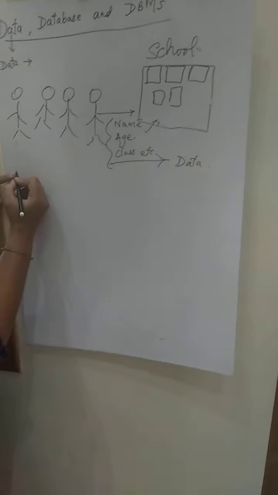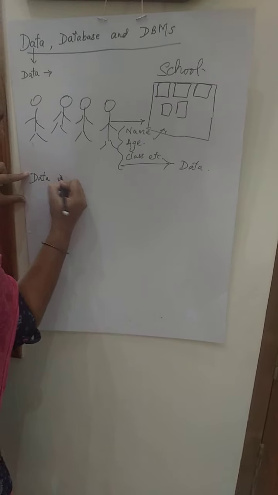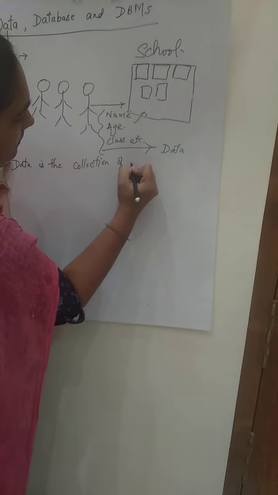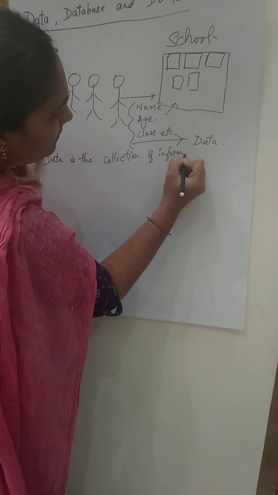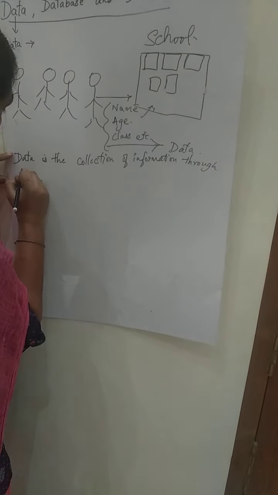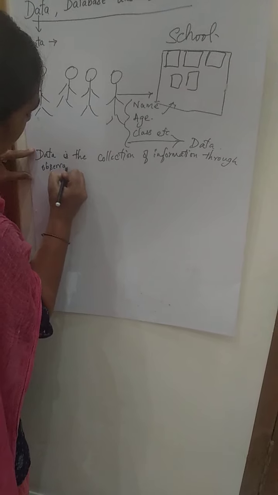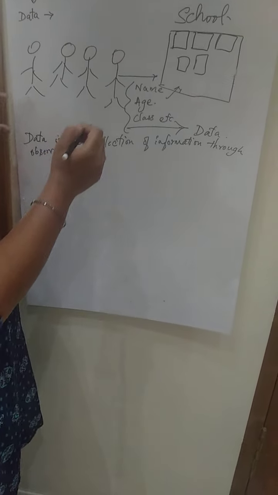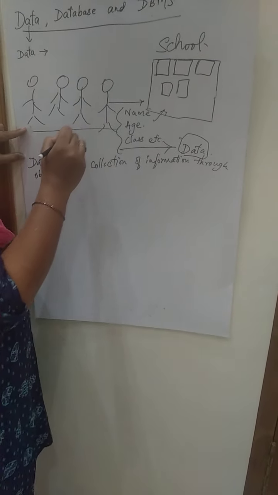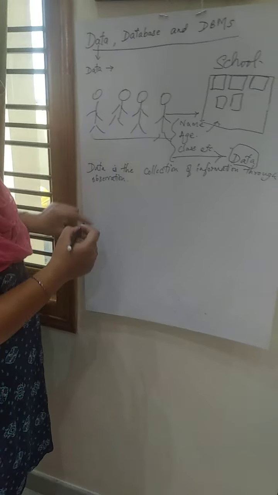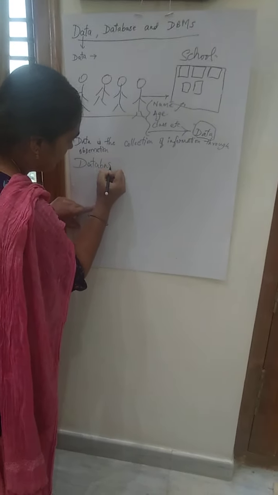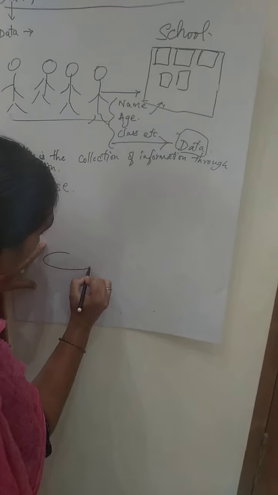So what is data actually? Data is the collection of information through observation. Now, this data they have to collect for all the members in your school, right? How will they collect all this information? There comes a database. So, this is your database construct.